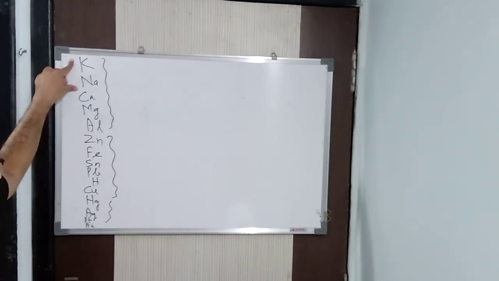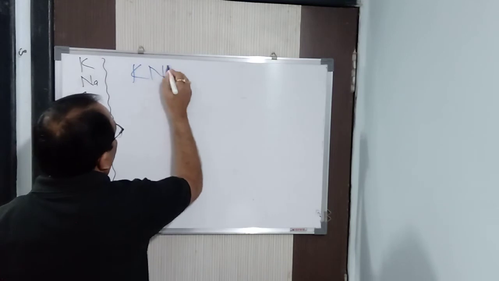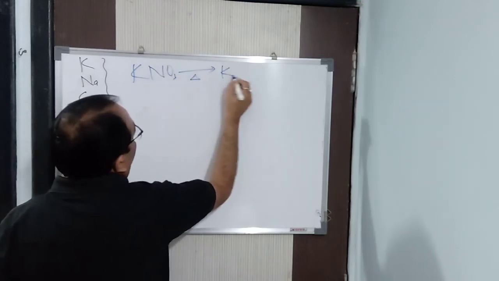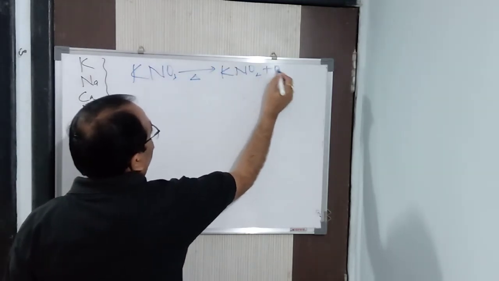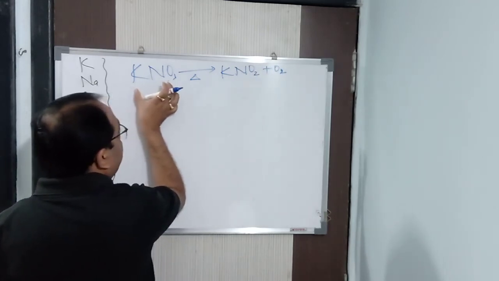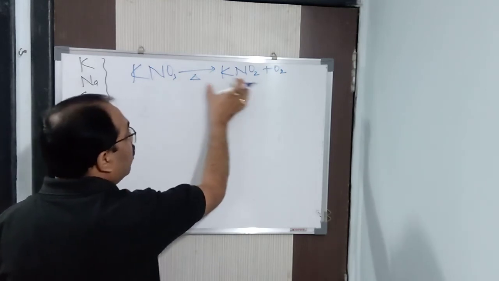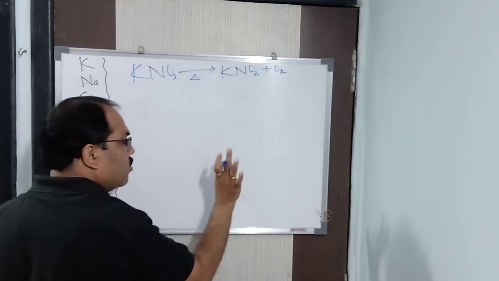Their nitrates are also stable, but if you heat the nitrate, it will give you nitrite and oxygen. For example, KNO3 on heating will give you KNO2 plus O2. It will not give you the respective metal. Potassium nitrate on heating will not give you potassium oxide or potassium. That is what I want to say.